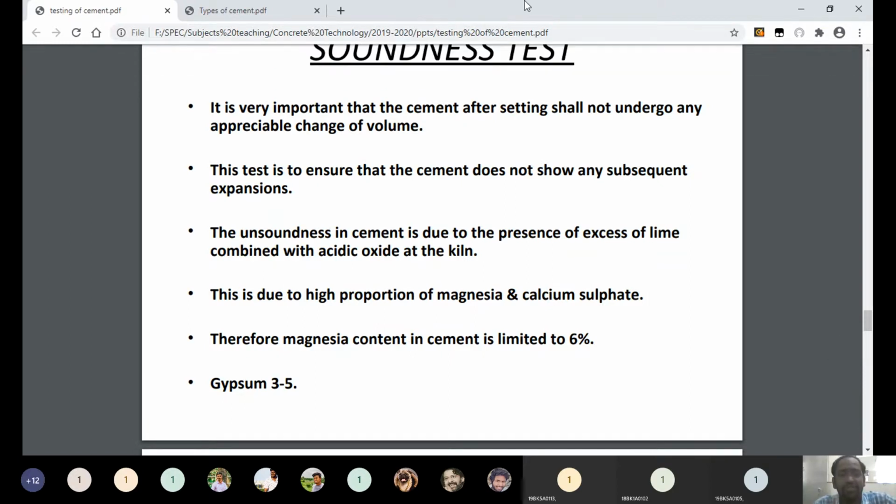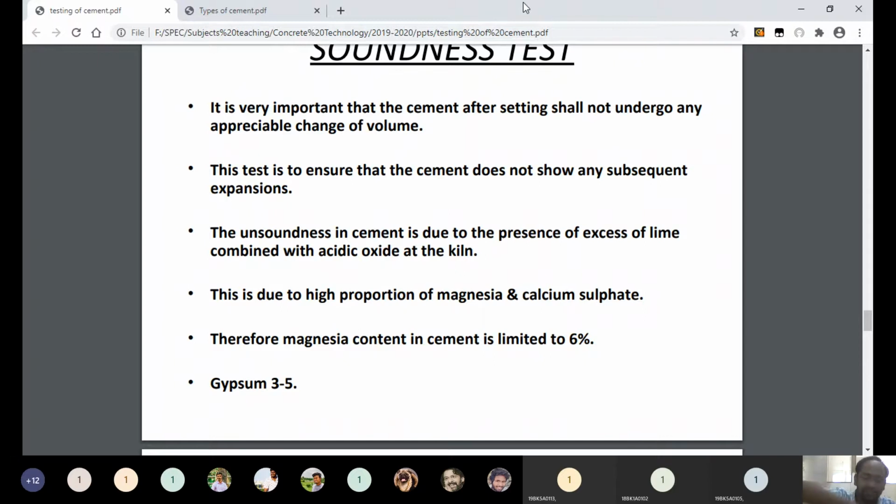And the next one is that this is due to a high proportion of magnesia and calcium sulfate. Therefore, magnesia content in cement is limited to 6%, and gypsum should be limited to 3 to 5%. Understand now? It means different components make up the composition of cement. Cement contains silica, lime, calcium, alumina, and also iron oxide. This is the composition of cement that we discussed in the first class. And we also add gypsum to cement.